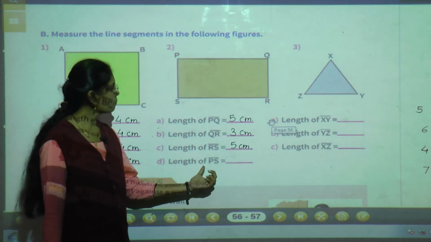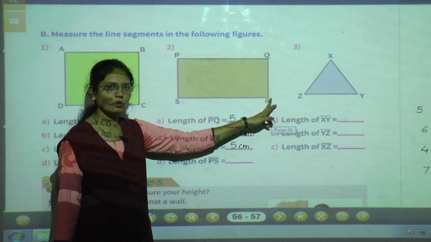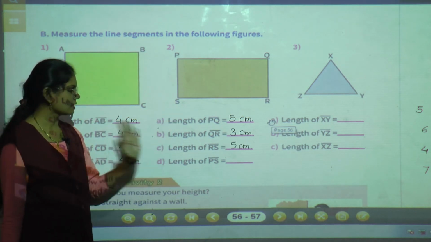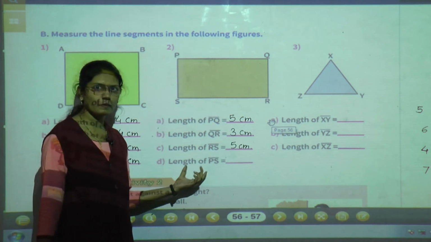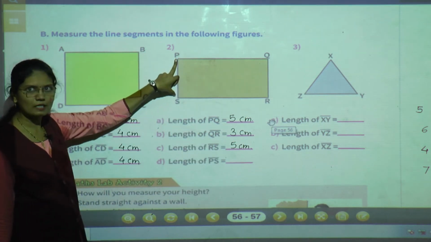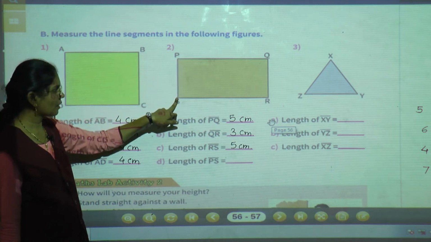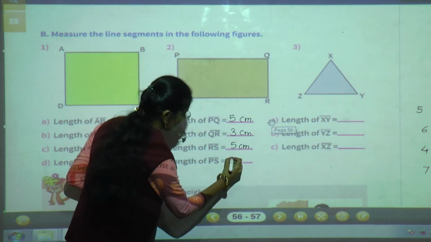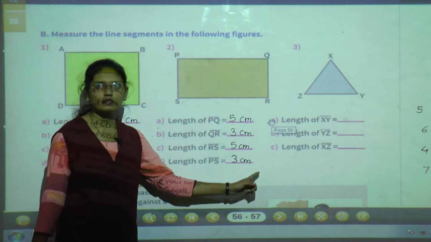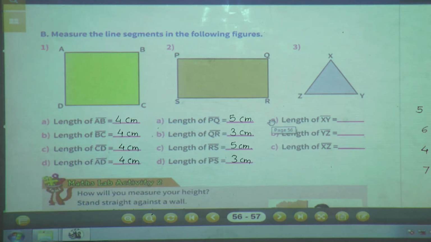Then see the length of PS. Again, see, PS is opposite to QR. If QR is 3 centimeter, then PS will also come 3 centimeter, but then also you have to measure. See, measure the length of PS. Keep the ruler on PS. P should be on the 0 mark, and see where the S point is. Yes, it is on 3. So what will be the measurement of PS? It is 3 centimeter.